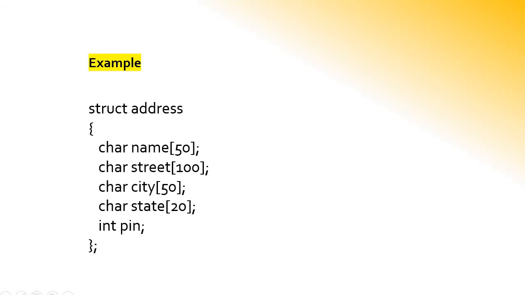Here character and integer, two data types, are declared under one single name called address. Finally, we have given a semicolon, and it should be noted that the different data types under address should be logically related.